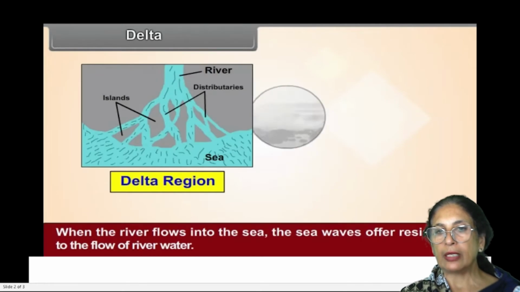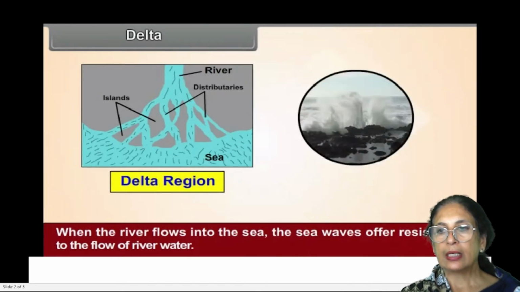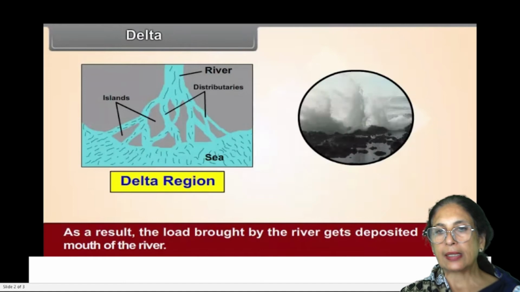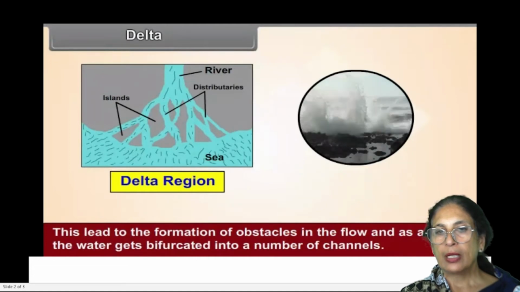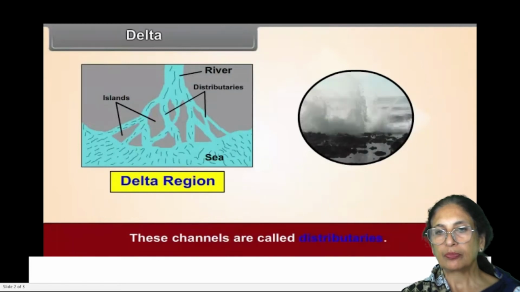Delta. When the river flows into the sea, waves offer resistance to the flow of river water. As a result, the load brought by the river gets deposited at the mouth of the river. This leads to the formation of obstacles in the flow, and as a result, the water gets bifurcated into a number of channels.